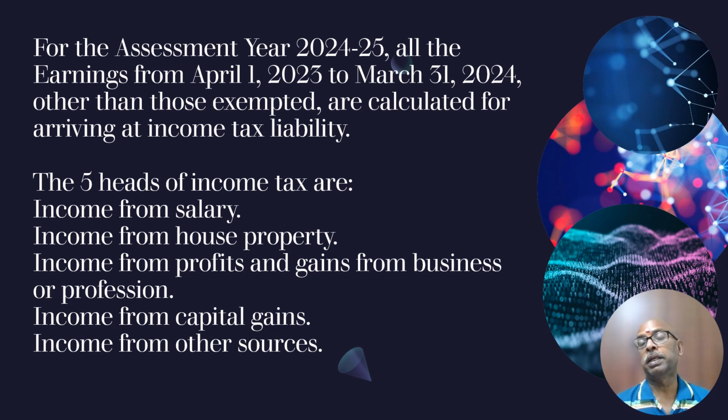Income from capital gains. What is capital gain? We will discuss in detail. Suppose you have stock and sell it after 3 years. Whatever gain you make comes under long-term capital gains. If it is sold within 1 year, it is short-term capital gain. So that is normal tax.